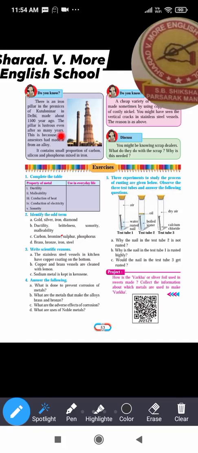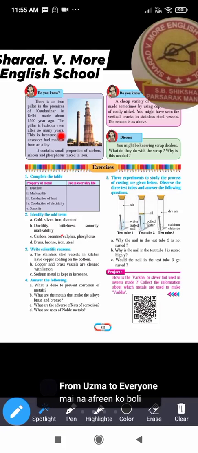The pillar is lustrous even after so many years. Means, yes, it is not corroded.